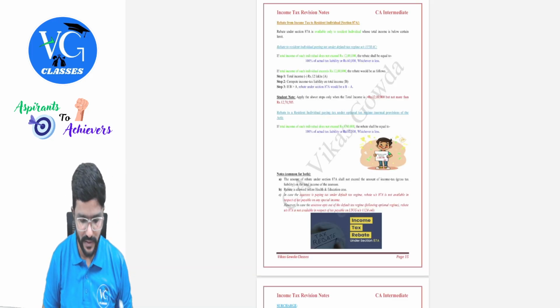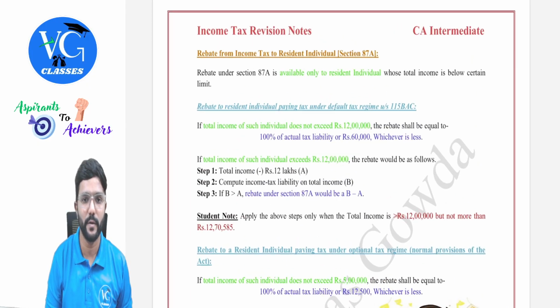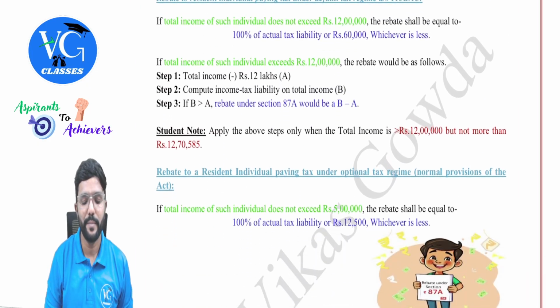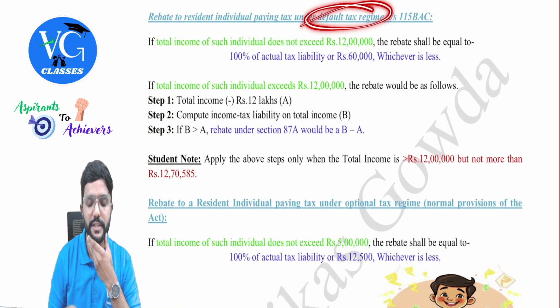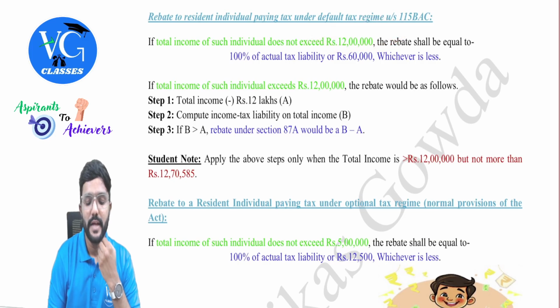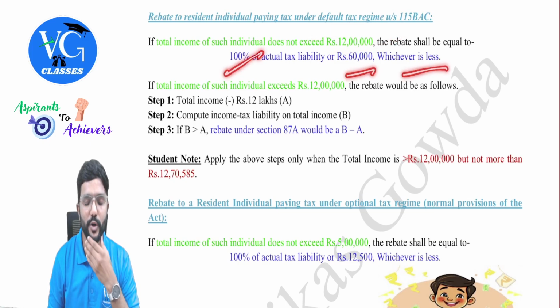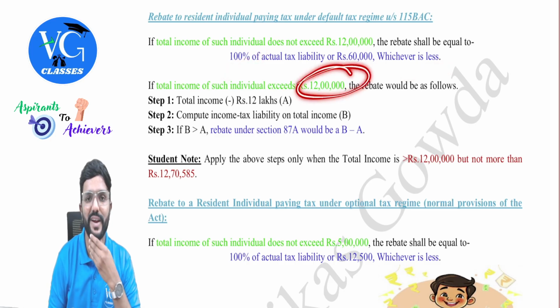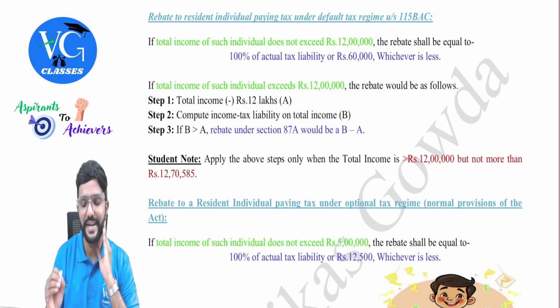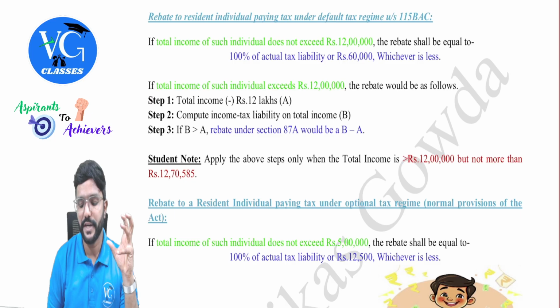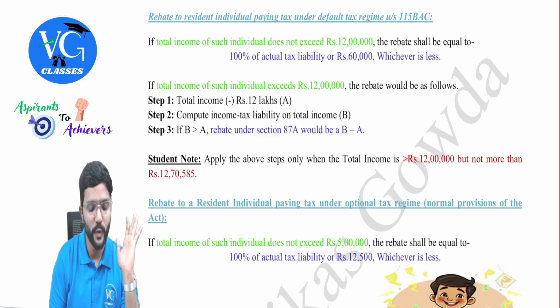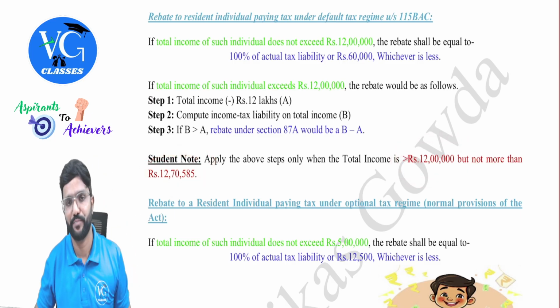Hope you guys remember all this. I will just show you in the revision material also. So rebate under section 87A for an individual who is following default regime, if it is up to 12 lakh, actual tax liability or 60,000, whichever is lower. But if the total income is more than 12 lakh, and I have also given in my revision material, when should you check these steps? Only when the total income of a resident individual is more than 12 lakh, but up to 12 lakh 70,585.